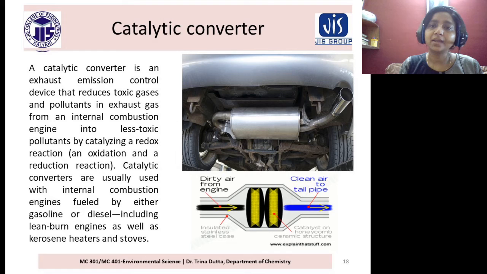So in the catalytic converter, we get two types of reaction, oxidation and reduction. Catalytic converters are usually used with internal combustion engines. As I already told, IC engines, that means internal combustion engines, fueled by either gasoline or diesel. These include gasoline or petrol engines or diesel engines, including lean burn engines, as well as kerosene heaters and stoves. So how does it work?